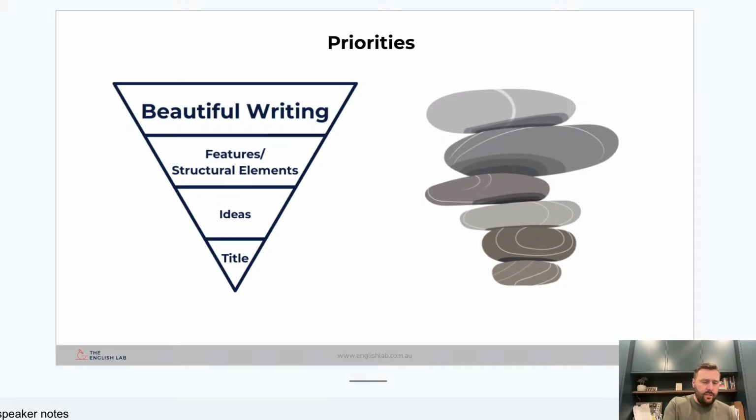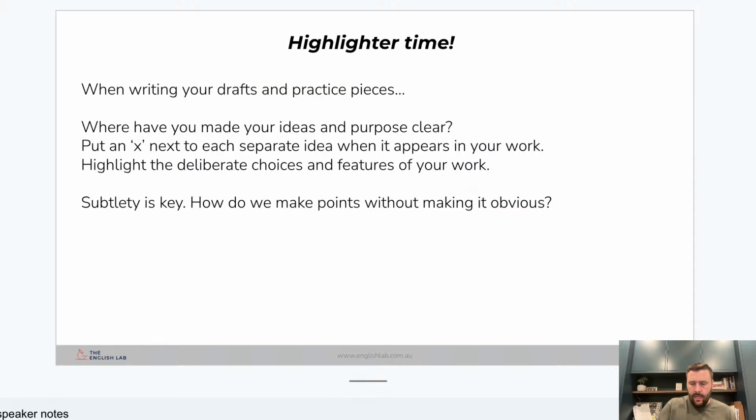Oh, I was really engaging with the title. And then we get halfway through the second page and you realize, I kind of haven't said anything else other than the title. And then your teacher might say, hey, what about this thing you did at the start of the third page? How's that any different to what you've already said? And you're like, oh yeah, it's not really. I'm just kind of repeating myself with different words.